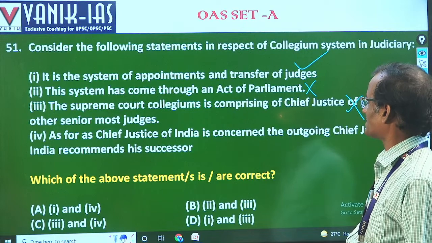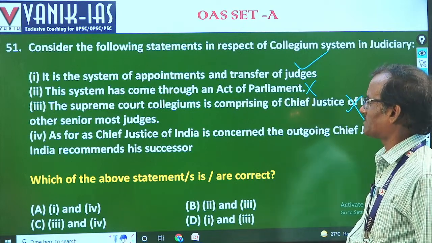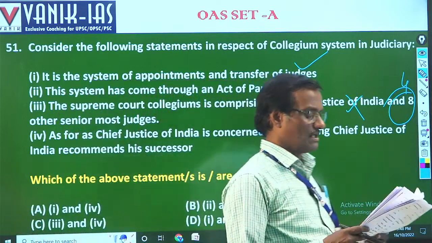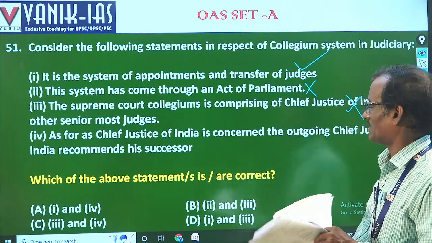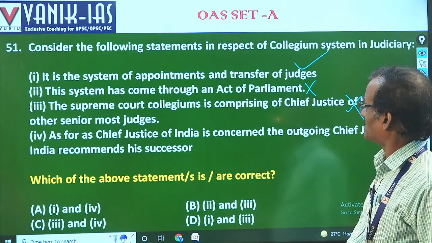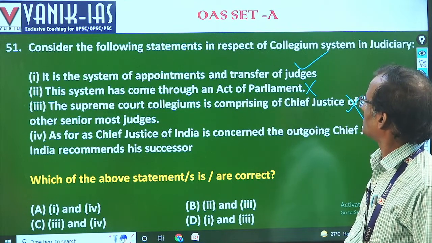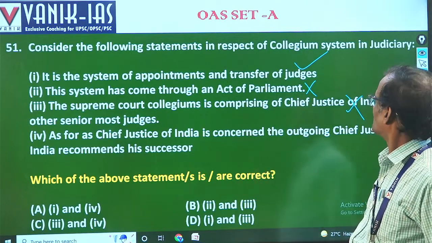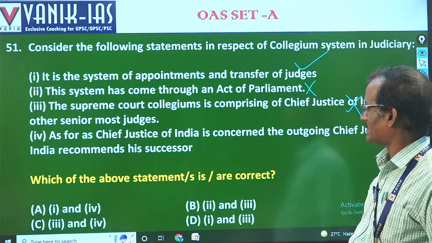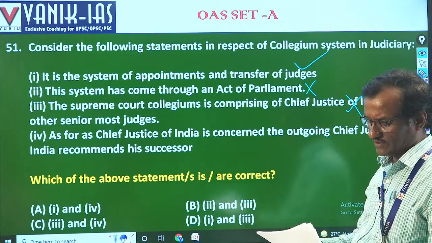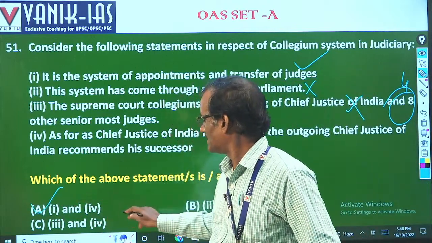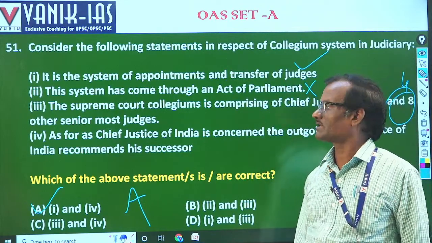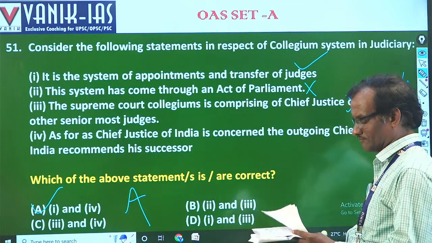As far as the Chief Justice of India is concerned, the outgoing Chief Justice recommends his successor. Obviously. So we have said the answer in 51. Consider the following statements of the collegium system. Which of them are correct? 1 and 3 are correct. So A is the correct answer. 51, answer A.